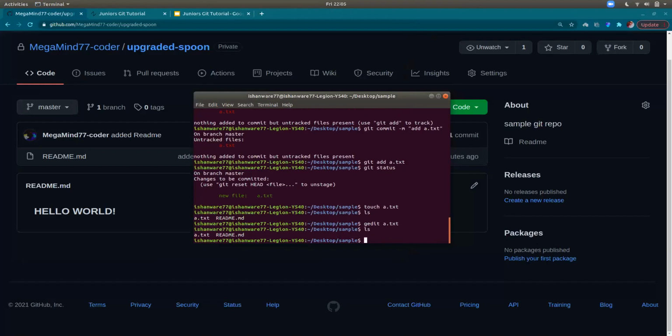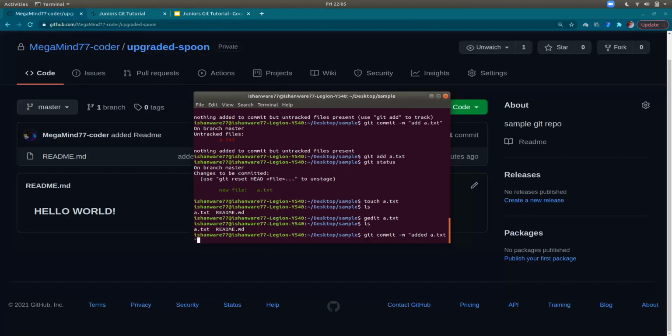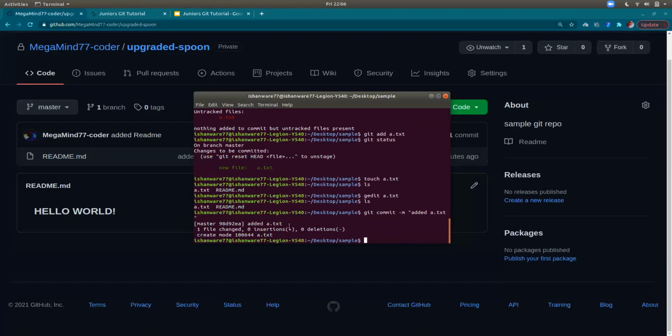Okay. So now I need to commit the changes, right? So now it would say added a.txt, right? So it says, oh, okay.